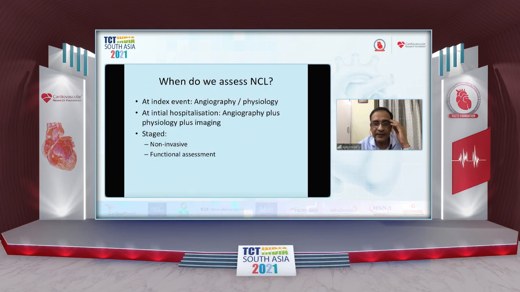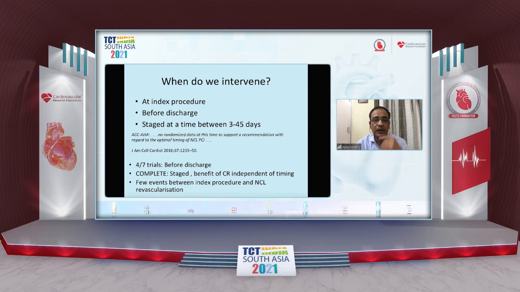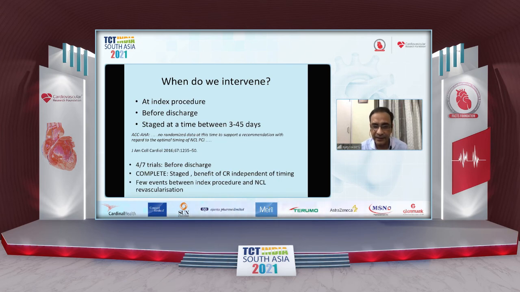Now, when do we assess the non-culprit lesions? We have several opportunities: at the index event with angiography and physiology, at the initial hospitalization with angiography plus physiology plus imaging, or at a staged time when we have non-invasive and functional assessment available as well. When do we intervene? Again, we have multiple opportunities: at index procedure, before discharge, staged at a time between 3 to 45 days. The ACC-AHA says that there's no randomized data at this time to support a recommendation with regard to the optimal timing of the non-culprit lesion PCI.